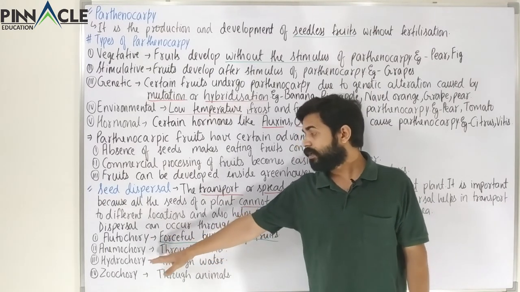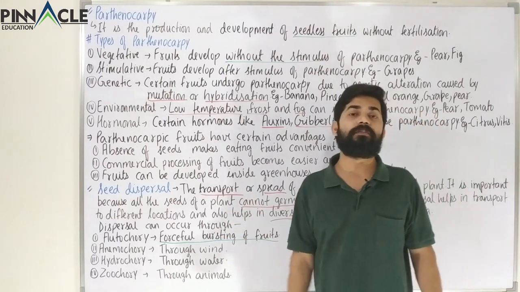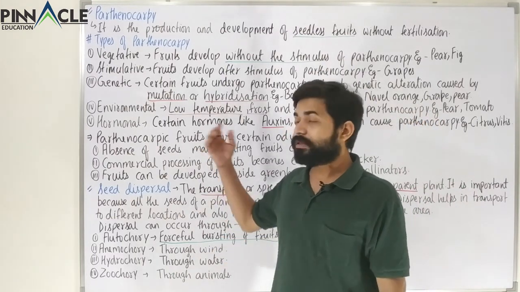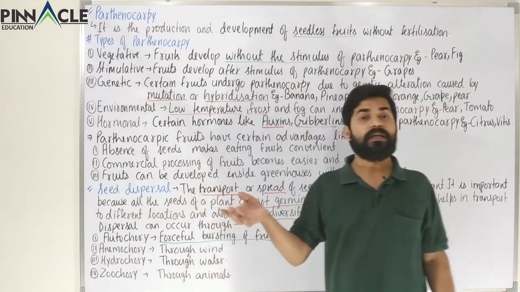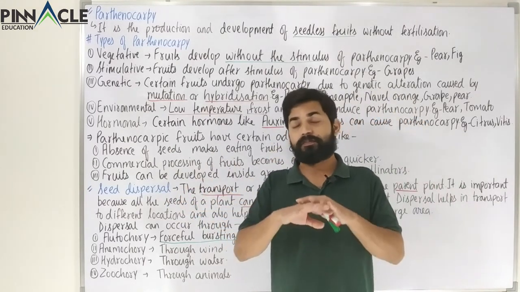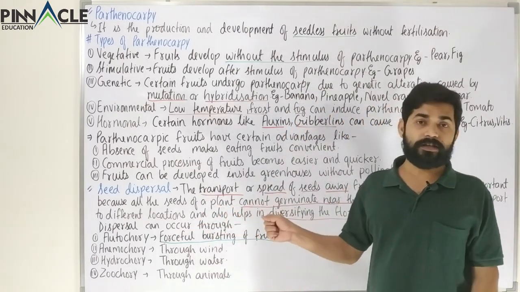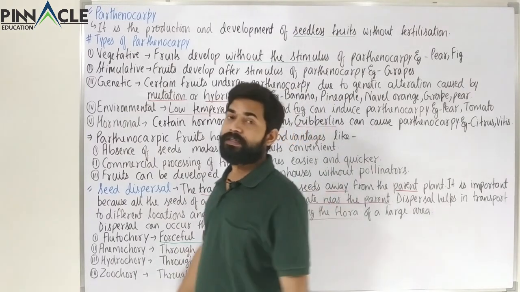So autochory, anemochory, hydrochory and zoochory are the four most common methods of seed dispersal. Seed dispersal will diversify the area and cause a species to be spread to a large area, and there are certain other advantages too. These are the types of seed dispersal.